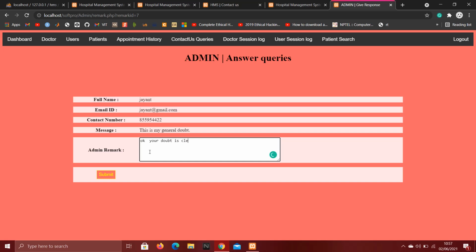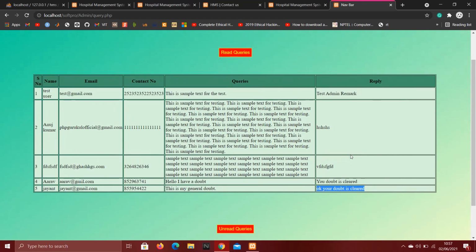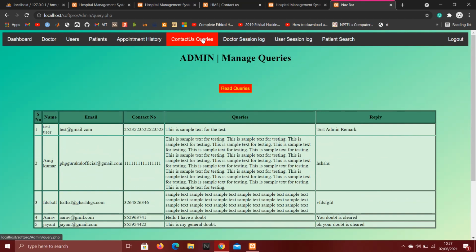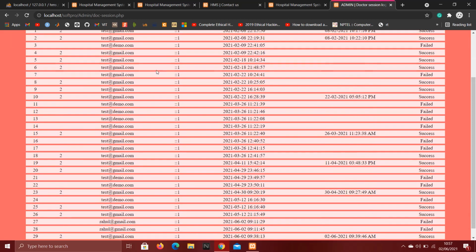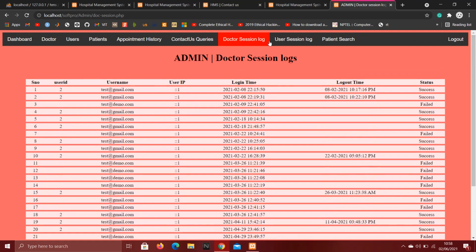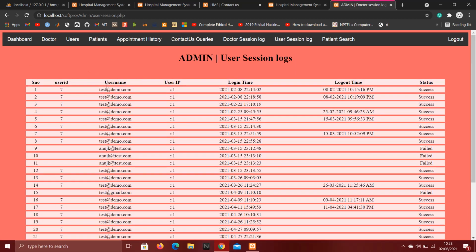Your doubt is cleared, and submit. We can see admin remark updated successfully, and in the read queries we can see this remark is updated. Now let's go to the doctor session log. From here admin can track the activities of doctors, with what email ID they logged in and at what time. Similarly, in the user session log, they can see the login time and logout time of a user, and with what IP he logged in.